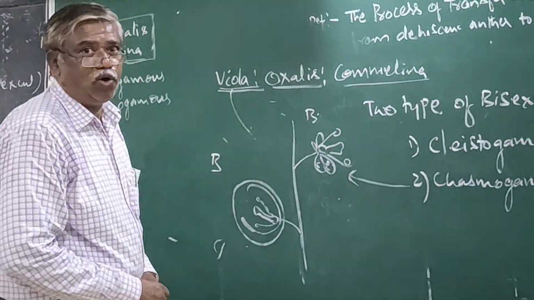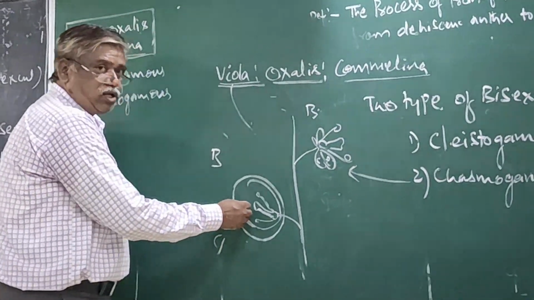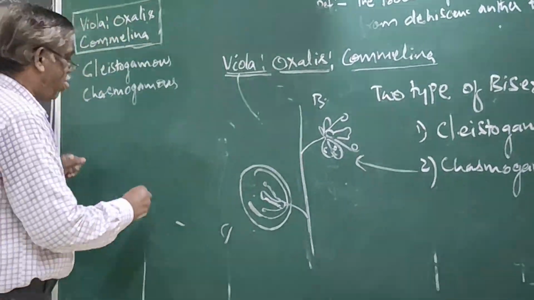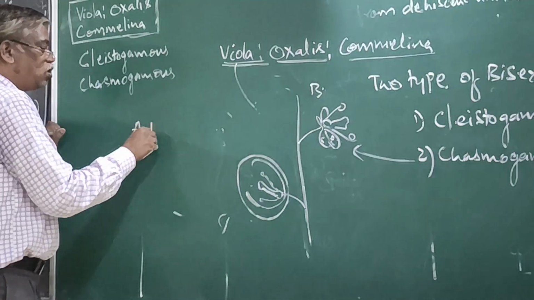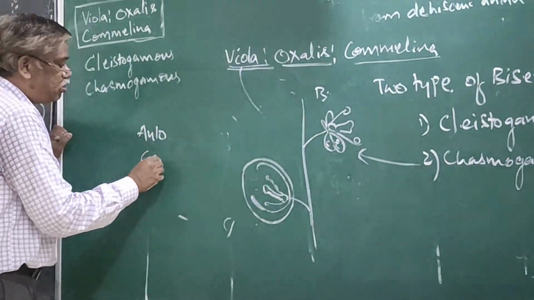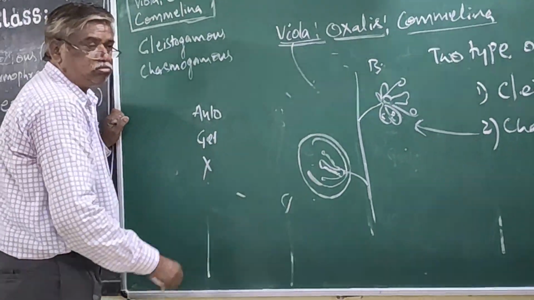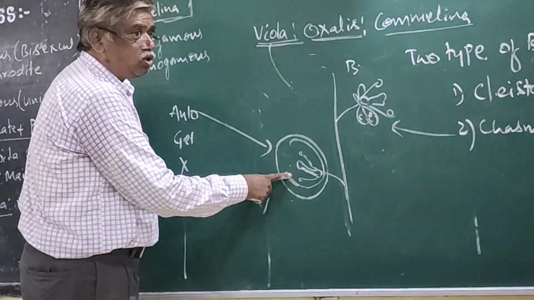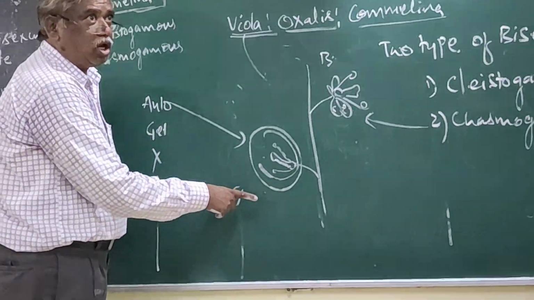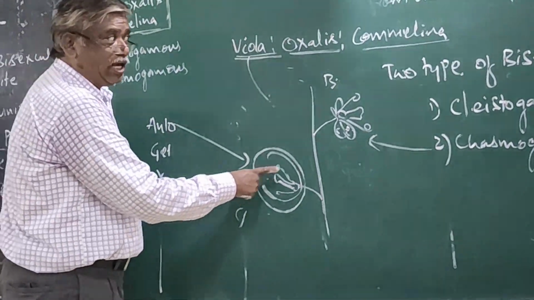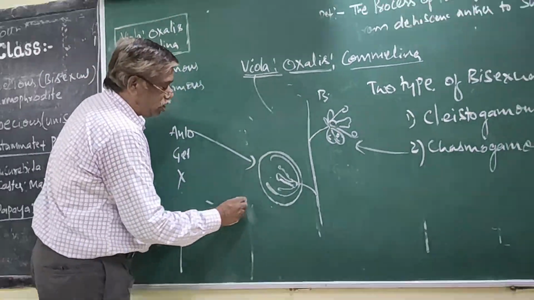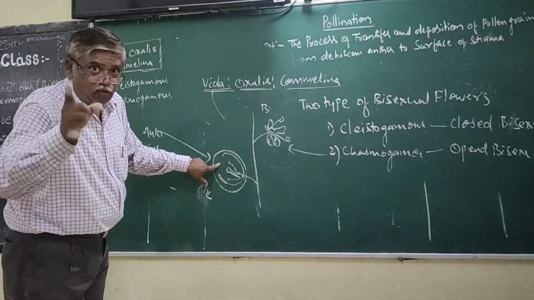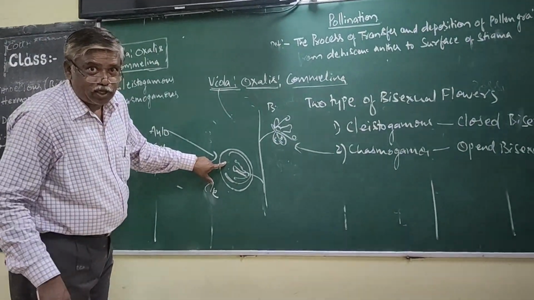Okay, now this flower shows which type of pollination: autogamy, geitonogamy, or xenogamy? It is 100% autogamy. Which type, closed or open? Closed. Technically, cleistogamous. So in this cleistogamous, one advantage is there, one disadvantage is there.